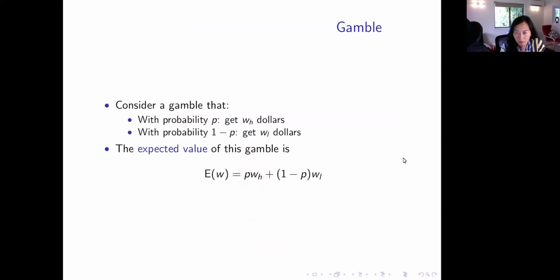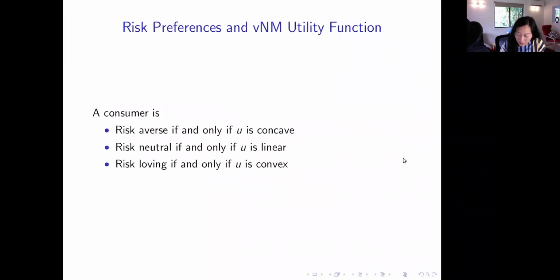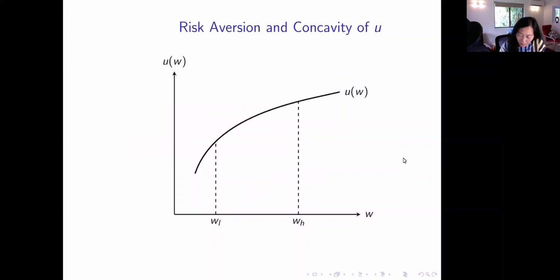I think there was a slightly wrong notation going on here, so I will correct it. It should be P times WL plus 1 minus P times WH, so that it is consistent with this figure. So this EW here is equal to P times WL plus 1 minus P times WH.